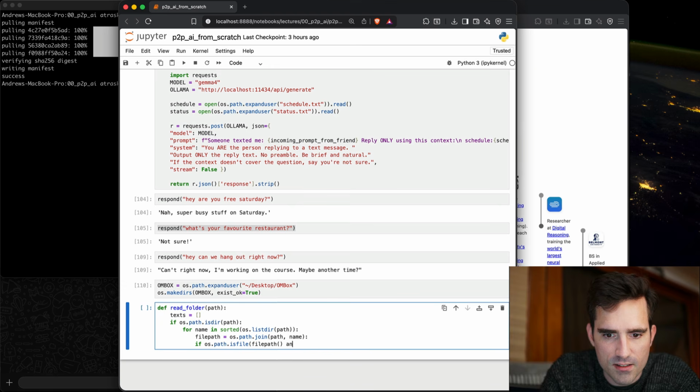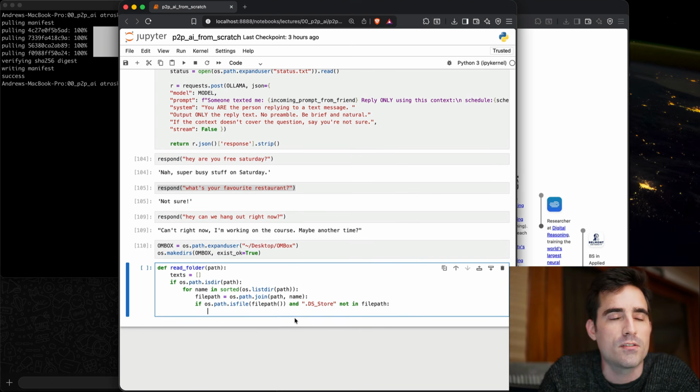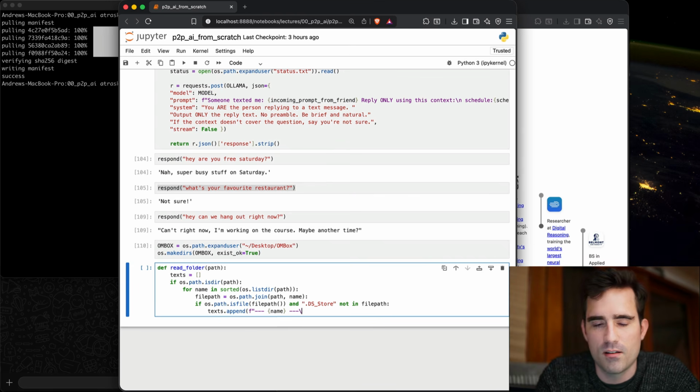And one bug I had during prep is this hidden DS Store. Sorry, hidden, not imaginary. It's very much real. Text append. So here's the interesting bit, which is: prepend the name of the file, new line, and then open file path.read.